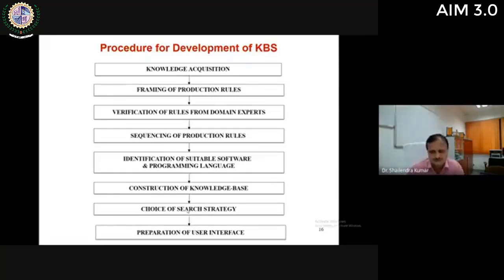Then finally, preparation of user interface, because every knowledge base system should be able to communicate with the user. So there should be some platform through which the user can interact with the knowledge base system. He can give some inputs, he can ask some questions, and then output can be displayed for the user. So this is the procedure for development of KBS.